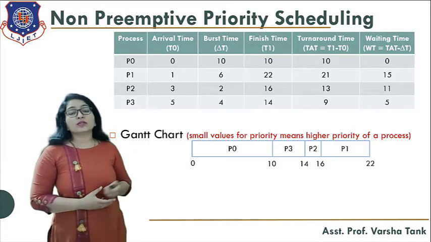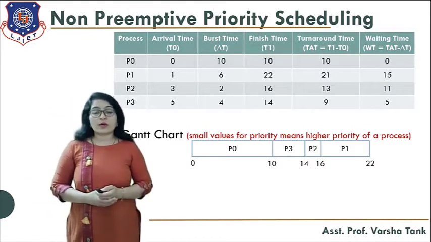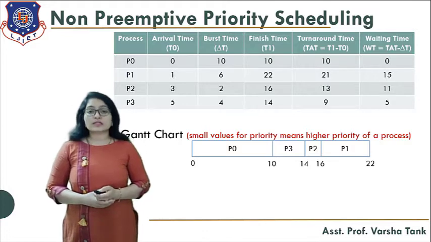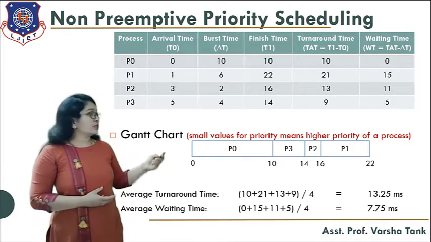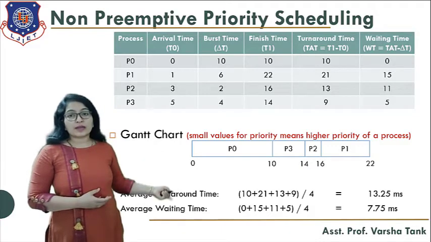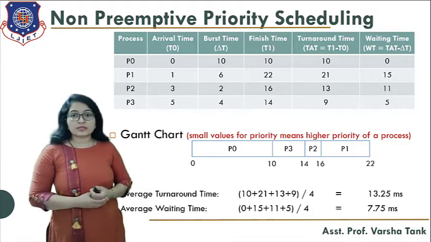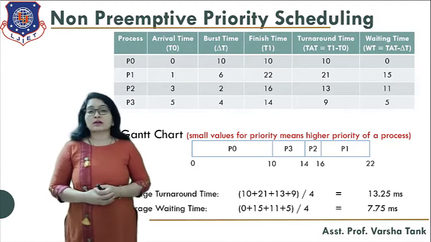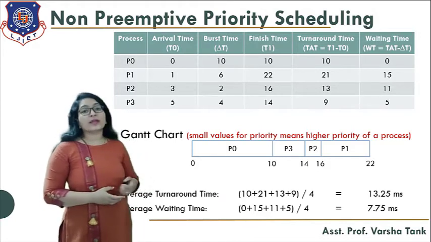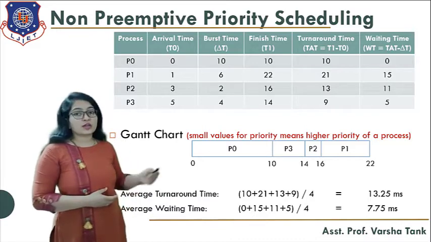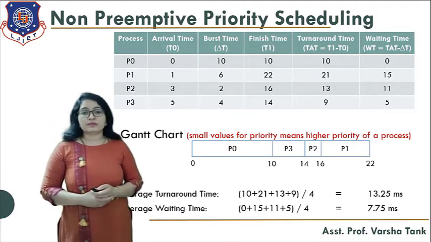So now you have the turnaround time and waiting time for each and every process. So now it is easy to find out the average waiting time and average turnaround time. You just have to add these four waiting times for each and every process and divide by 4, and you will get the answer. That will be the average turnaround time and average waiting time.